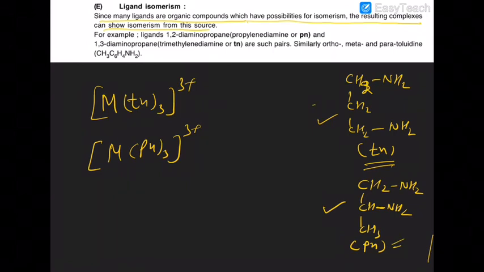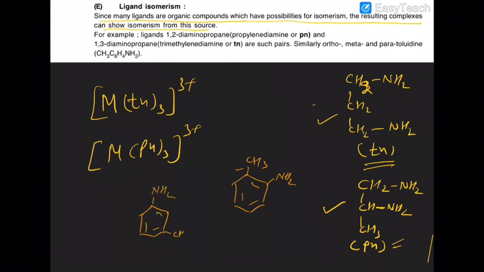Similarly, if you have toluidines, that is, if you have a methyl group as well as an amino group. So this is ortho, this is meta. So orthotoluidine, metatoluidine or paratoluidine can be present.